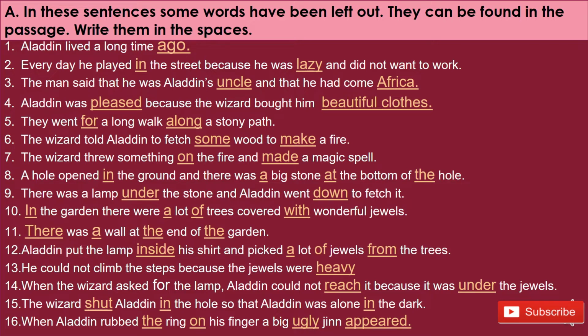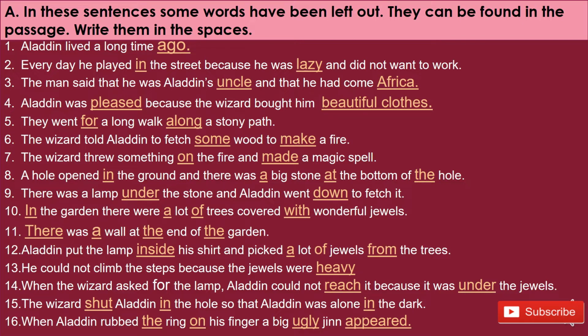Number 1. Aladdin lived a long time ago. Number 2. Every day he played in the street because he was lazy and didn't want to work. Number 3. The man said that he was Aladdin's uncle and that he had come from Africa. Aladdin was pleased because the wizard bought him beautiful clothes. They went for a long walk along a stony path.